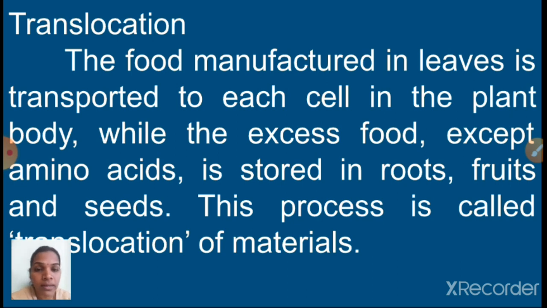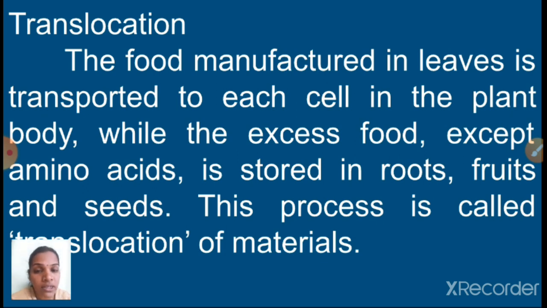So in the leaf part, isn't it? That food will be transported from the leaf to other parts of the plant with the help of which tissue, children? Very good, phloem. That is how it happens, we will see. The food manufactured in leaves is transported to each cell in the plant body, while the excess food, except amino acids, is stored in roots, fruits and seeds.